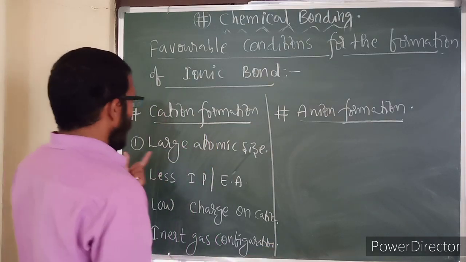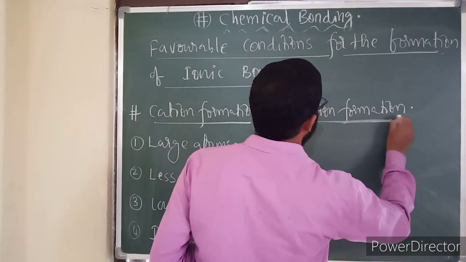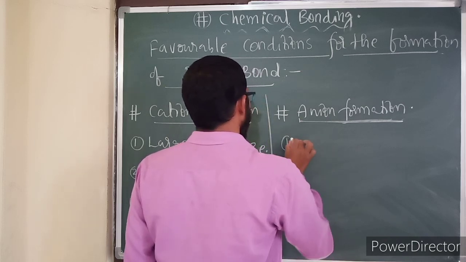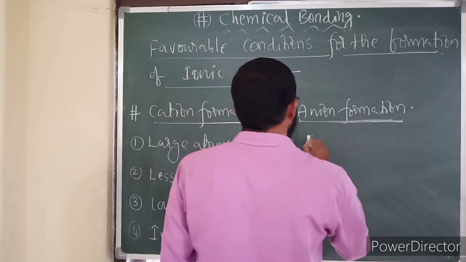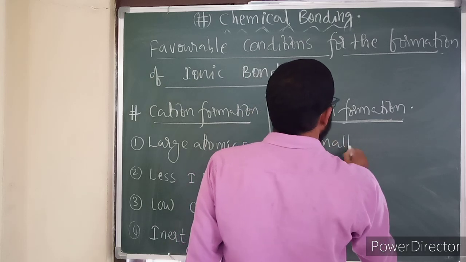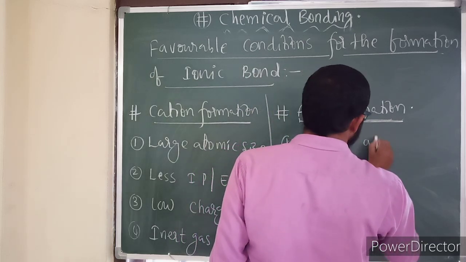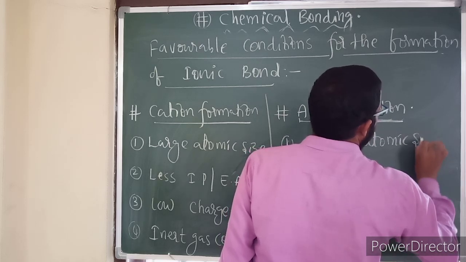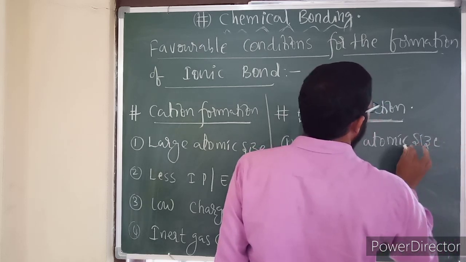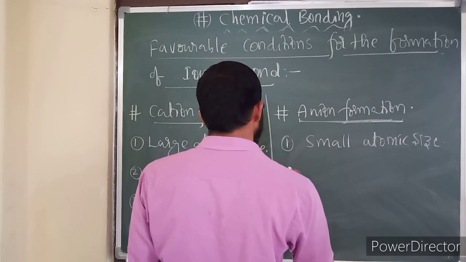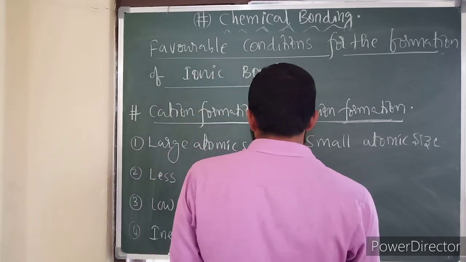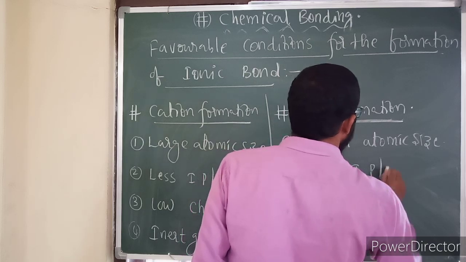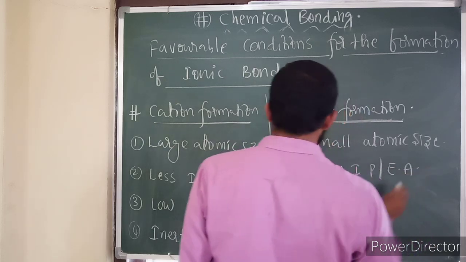Now, if you want anion formation, the first point is small atomic size. Second, more ionization potential or electron affinity.